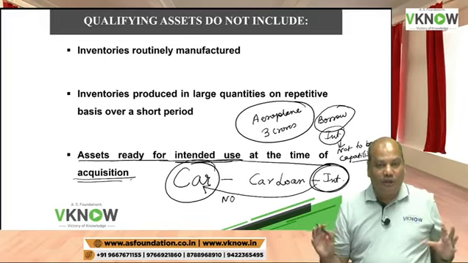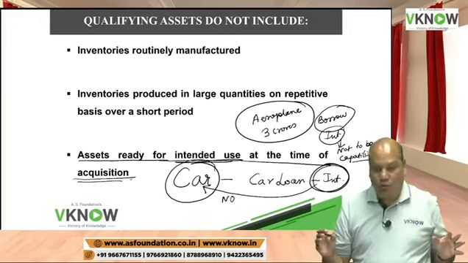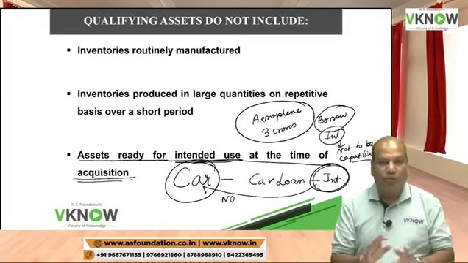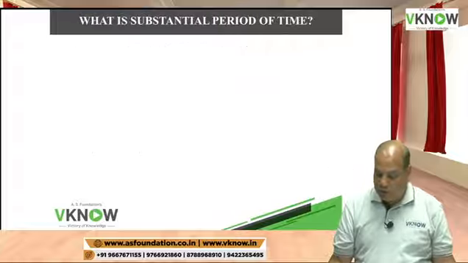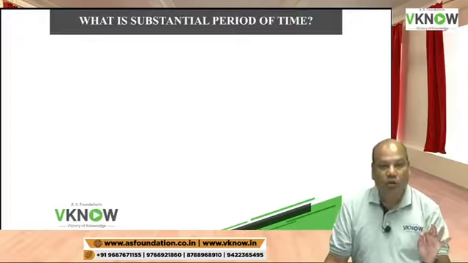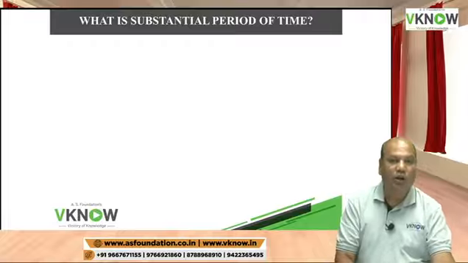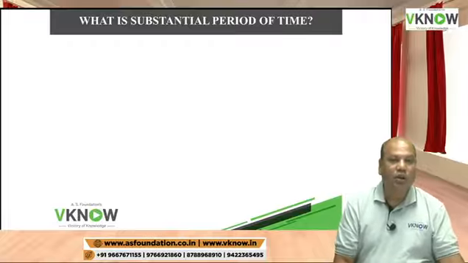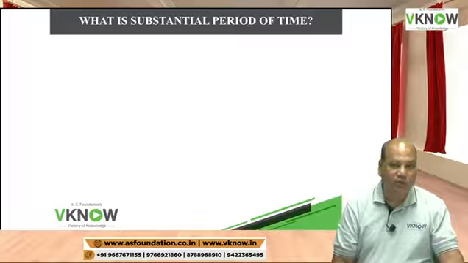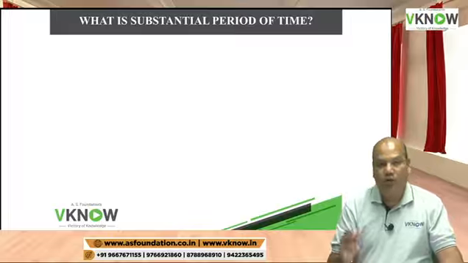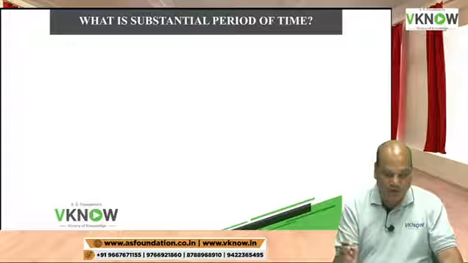So any asset which is ready to use at the time of acquisition is not a qualifying asset. And if it is not a qualifying asset, dear friend, borrowing cost related to that asset cannot be capitalized. So the important condition is that it must be a qualifying asset.